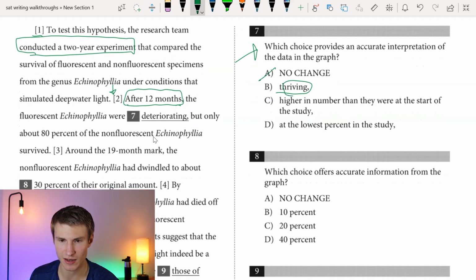Okay, they are thriving, obviously, because they're at 100% survival rate. C, higher in number than they were at the start, no, and then D at the lowest percent in the study, no. Okay, so our answer there would be B for 7. Now, let's finish reading the sentence a minute.